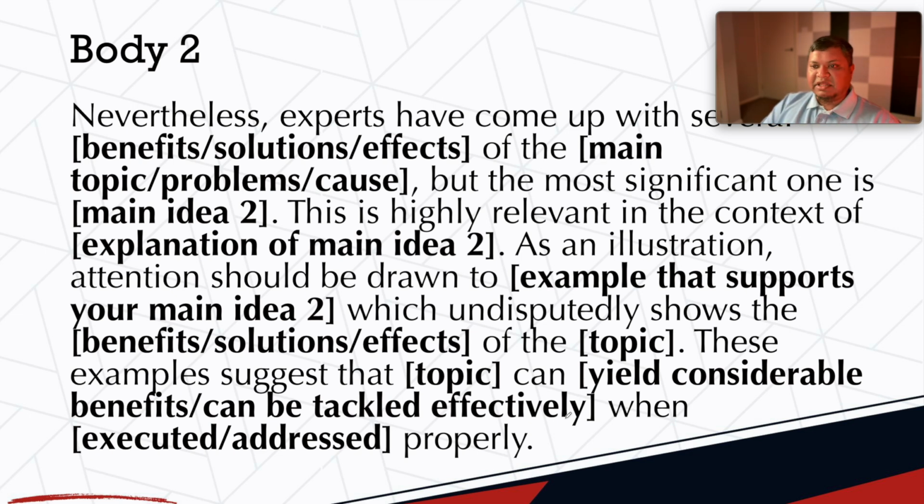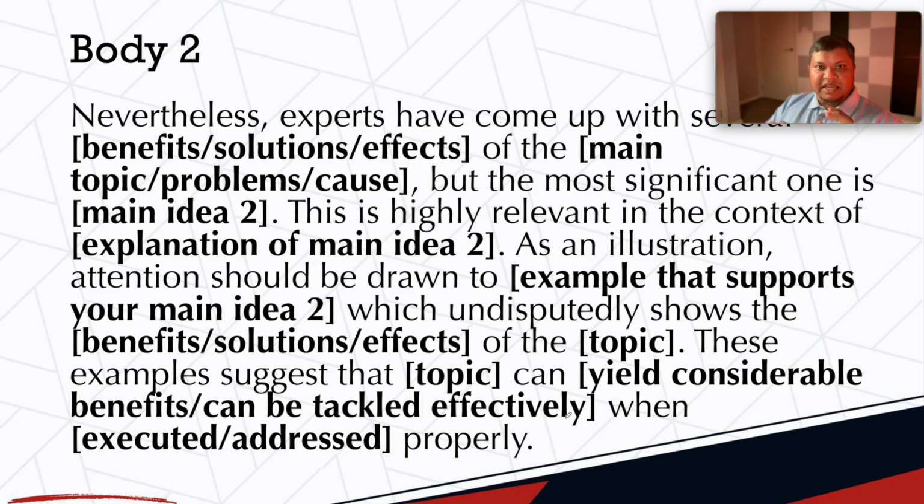Again, remember the principle of writing explanation from body paragraph 1. As an illustration, attention should be drawn to an example that supports your main idea, which undisputedly shows the benefits or solutions or effects of the topic. These examples suggest that my topic will come here, can yield considerable benefits.